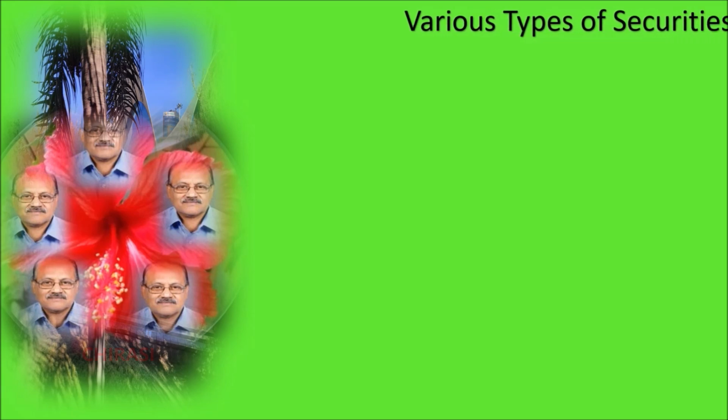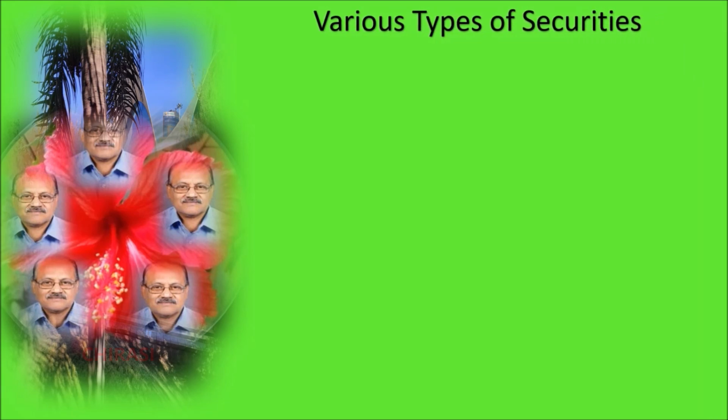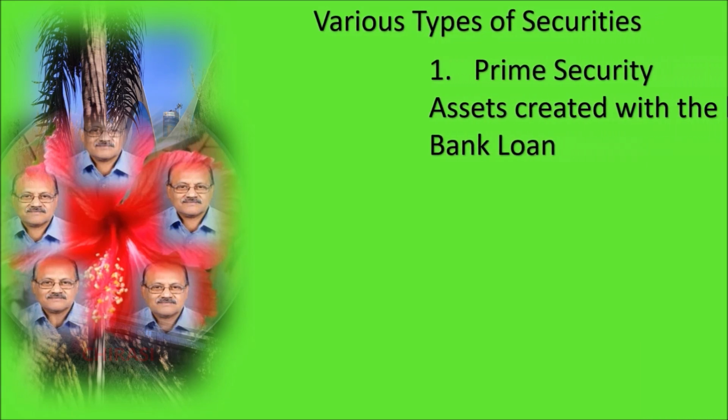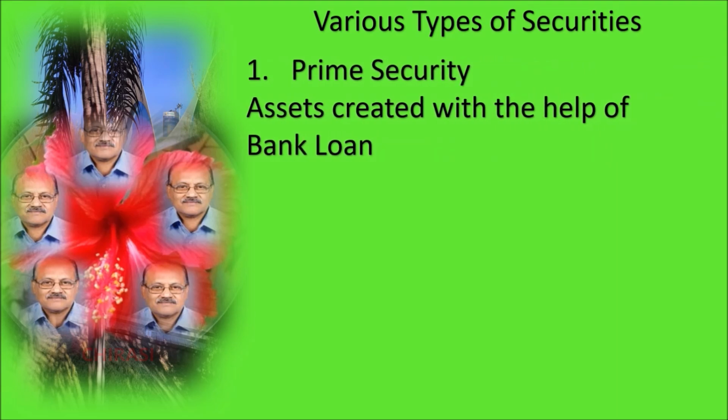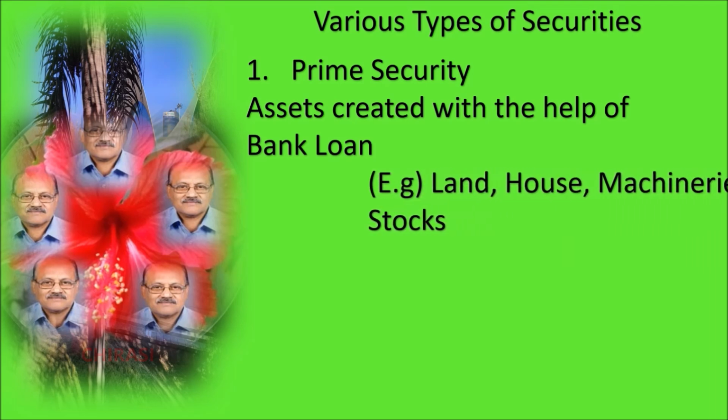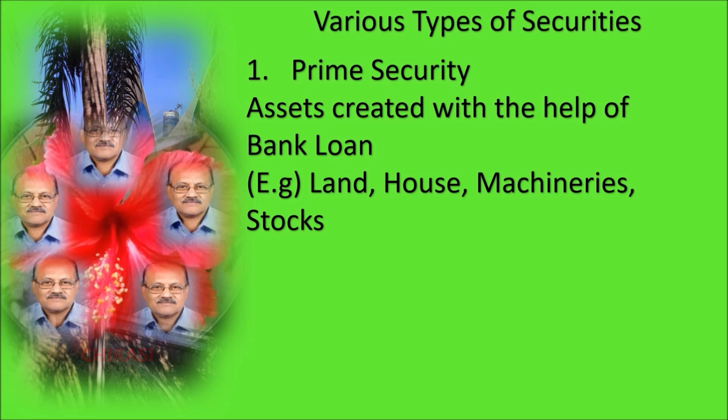Now, as we know, there are various types of security. Number one, prime security. Prime security means assets created with the help of a bank loan. Examples: land development loans, housing loans, loans for purchase of machinery, and stocks as working capital assistance, where the assets are created with the help of the bank loan.